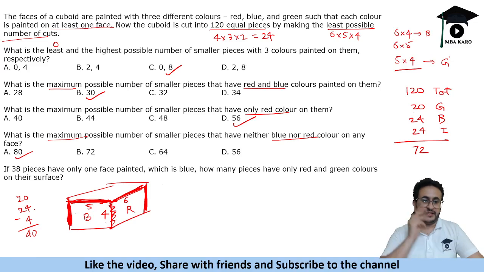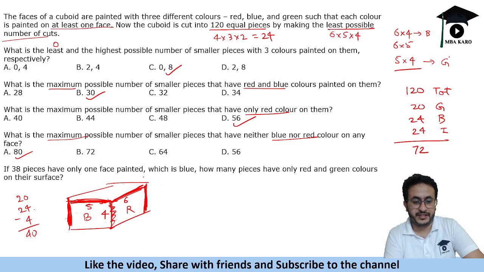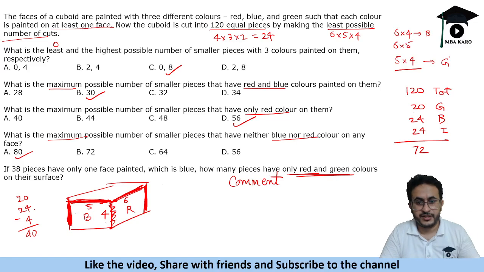Okay, if 38 pieces have only one face painted which is blue, how many pieces have only red and green colors on their surface? So answer this question in the comments of this video, how many pieces will have only red and green colors painted on them. So try to solve this question on your own and do let me know in the comments of this video the answer to this particular question.